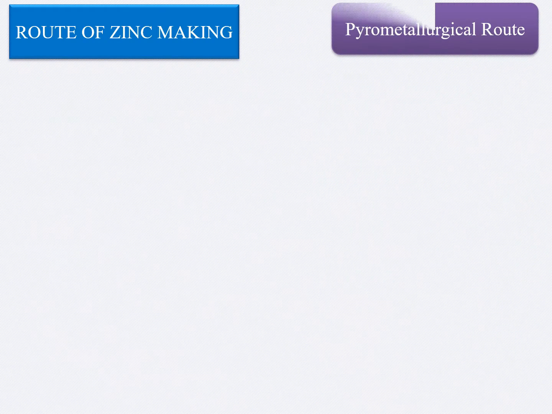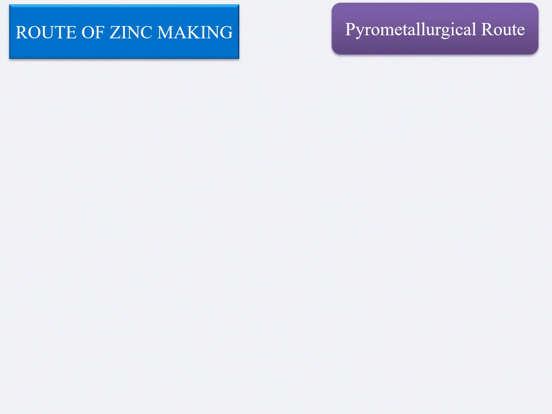After understanding the mineralogical characteristics, we will see the production route of zinc. So zinc can be produced by both the pyrometallurgical route and hydrometallurgical route. In this slide, we will try to understand the pyrometallurgical route of zinc making, and in the next slide, we will try to understand the hydrometallurgical route for the zinc production.